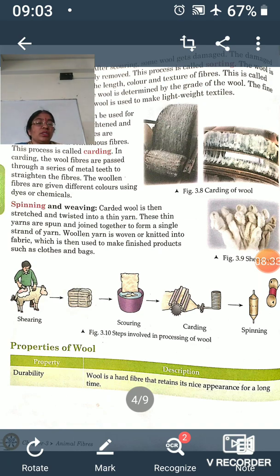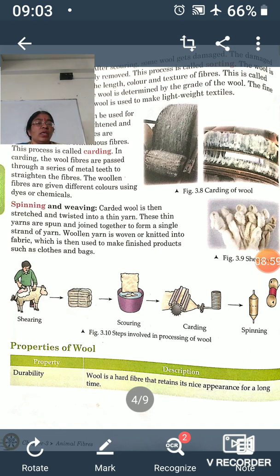Now chemical structure. Wool is composed of natural protein which is biodegradable, because you know that wool is obtained from animals, and the protein which is found in animals occurs in their woolen fibers also, as it occurs in our hair also. So this is biodegradable. All natural products are biodegradable, and that's why this wool is also biodegradable.